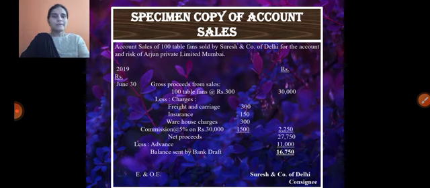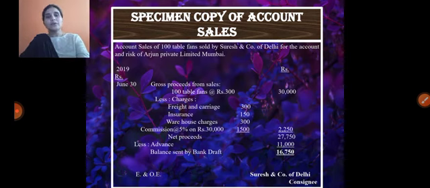In this specimen, account sales of 100 tables sold by Suresh and Company of Delhi for the account and risk of Arjun Private Limited, Bombay. There are two parties: one is Suresh and Co, and the other is Arjun. Arjun is the consignor, Suresh is the consignee.